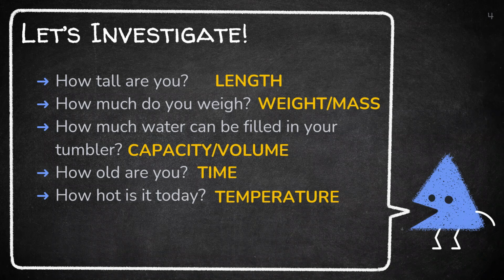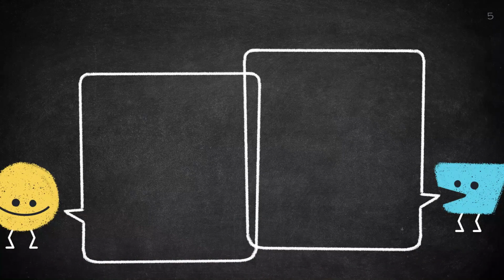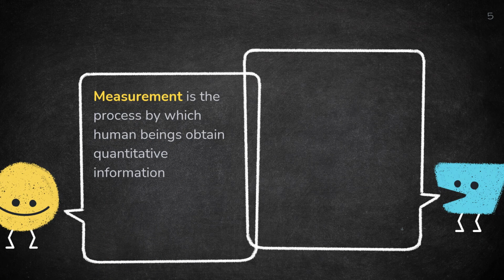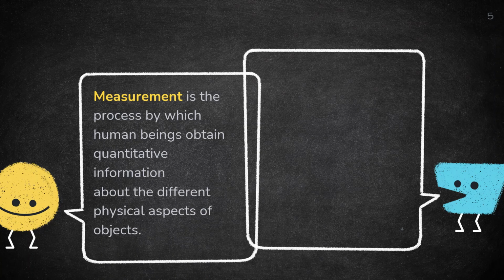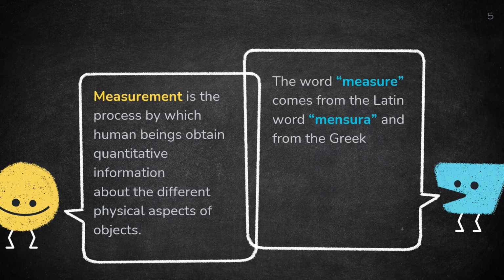So what exactly is measurement? Measurement is a process by which human beings obtain quantitative information about the different physical aspects of objects such as length, weight, area, volume, time, and temperature. The word measure comes from the Latin word mensura and from the Greek word metron.